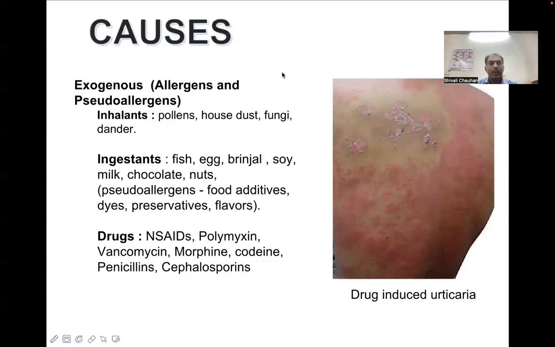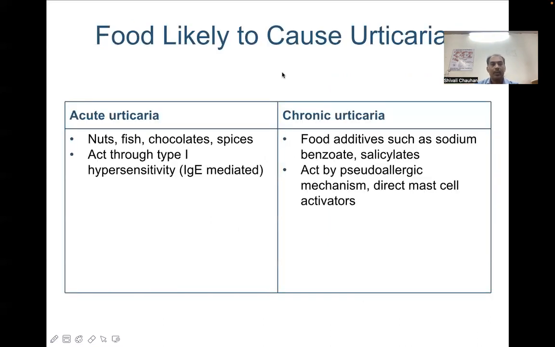Now, the causes of urticaria. Exogenous causes are allergens and pseudoallergens: pollens, house dust, fungi. These are all inhaled allergens which can lead to urticaria. Fish, egg, brinjal, soy, milk, chocolate, nuts, etc., which are high protein diets, when ingested, can lead to urticarial wheals. And several drugs such as non-steroidal anti-inflammatory drugs, polymyxin, vancomycin, morphine, codeine, penicillins, and cephalosporins are some of the known drugs which cause urticarial responses.